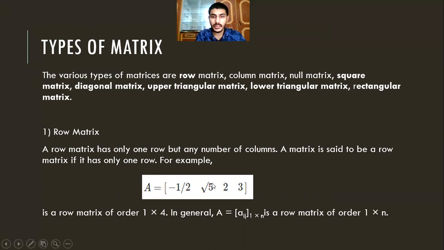For example, here it is one row. Also here we have 4 columns, but in the definition we can see that a row matrix is called a row matrix when it has only one row, but there can be any number of columns. So this is a row matrix of order 1 by 4. 1 means row and 4 means column. In general, A is equal to Aij, 1 multiplied by n is a row matrix of order 1 multiplied by n.